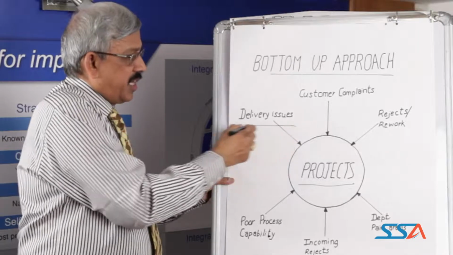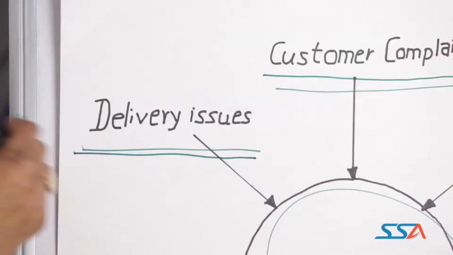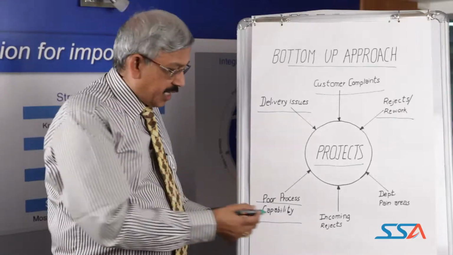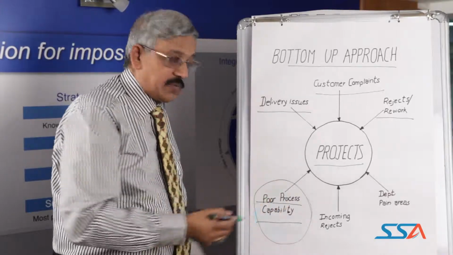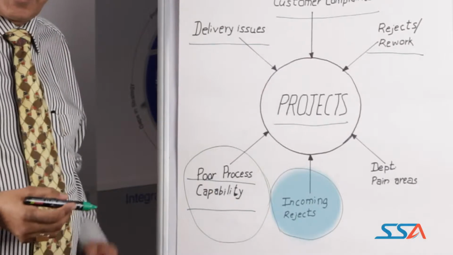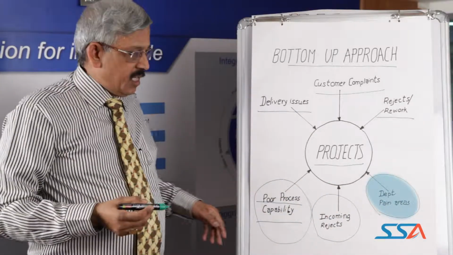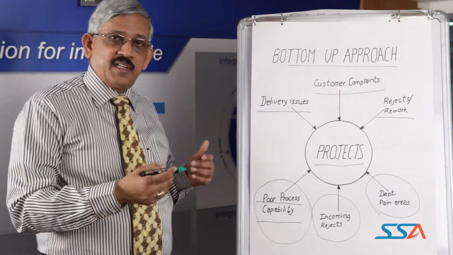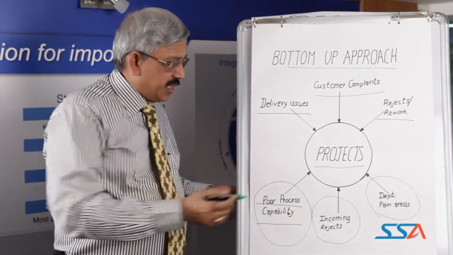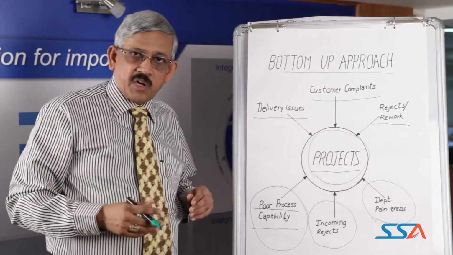The problem could be related to delivery issues, customer complaints, the rejects and reworks that are happening in many processes, the poor process capability of certain processes, incoming rejects, and lastly it could be departmental pain areas. So when the teams are sitting together and discussing the various problems that the department is going through, they will finally emerge with a certain number of projects. So this is called the bottom-up approach.